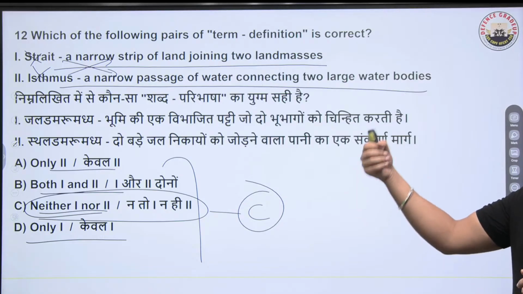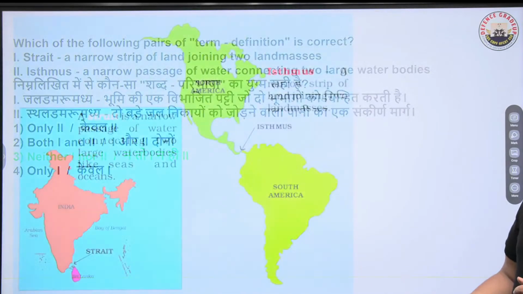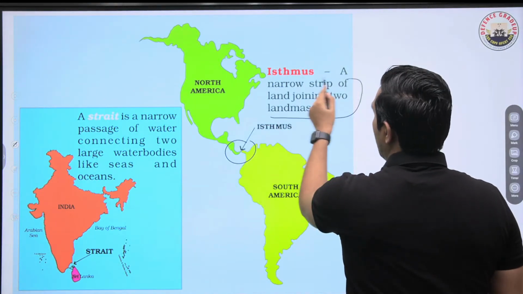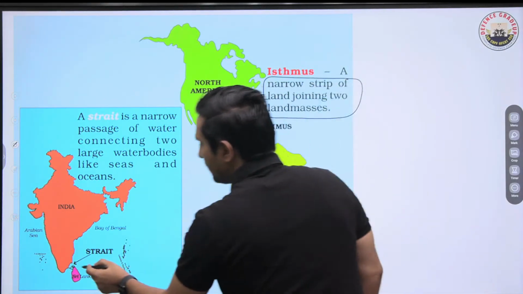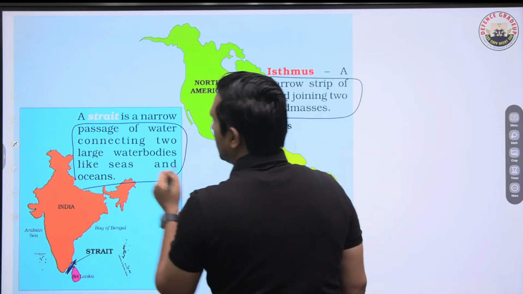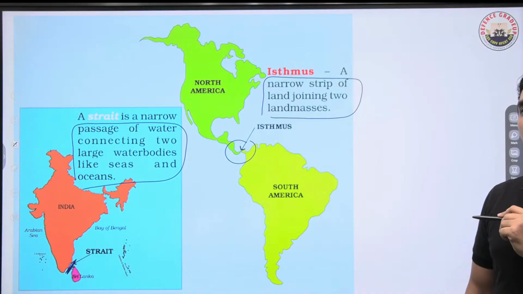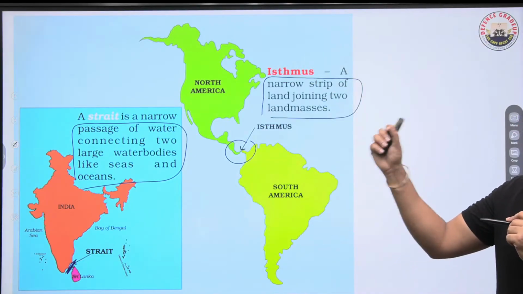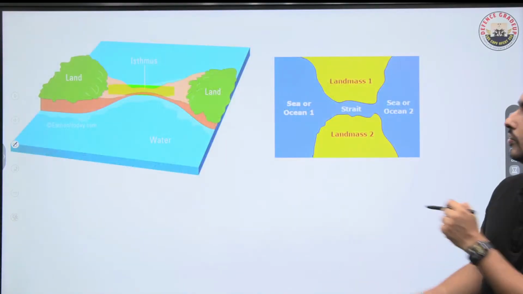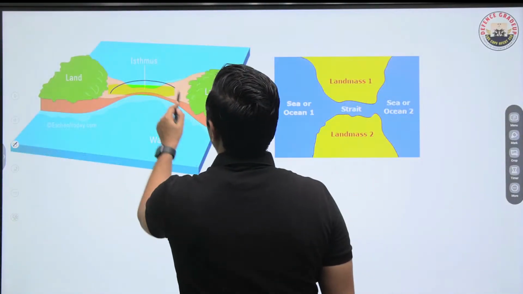So remember, in this question, what is more important is, have a look. This is isthmus. It's a narrow strip of land joining two landmasses. And this is a strait, Palk Strait, basically a narrow passage of water connecting two large water bodies. So we have to be very much clear that strait is a narrow passage of water and isthmus is a narrow strip of land, as you can see. So this is how isthmus looks like.